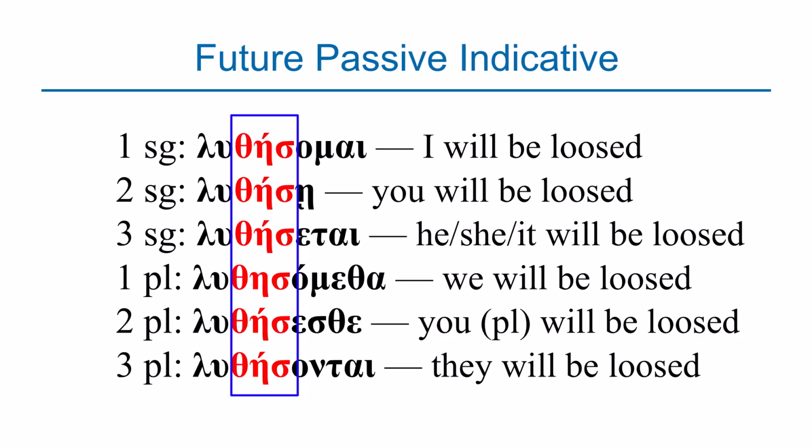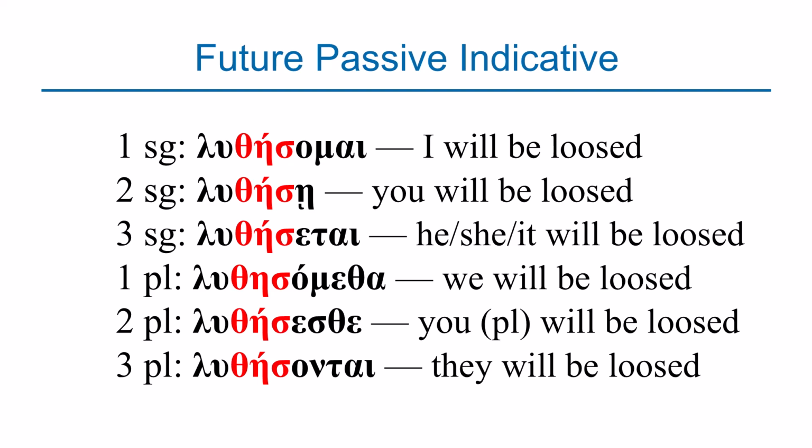So when you see theta, eta, sigma, that shows you that the word you're looking at is in the future tense but passive voice. When you only see sigma, that is an identity of the active voice and the middle voice. So under the passive voice, you have I will be loosed, you will be loosed, he or she or it will be loosed, we will be loosed, you will be loosed, they will be loosed. So this is the paradigm for the future passive indicative.